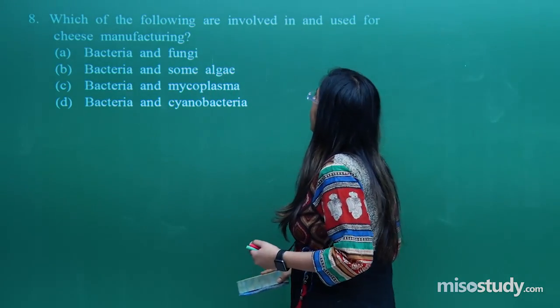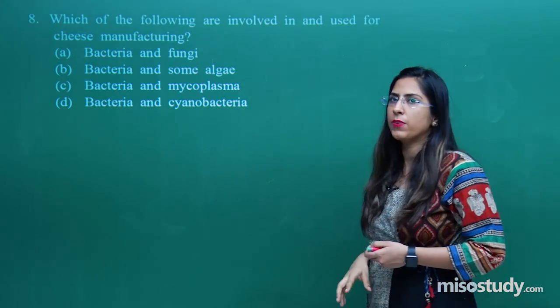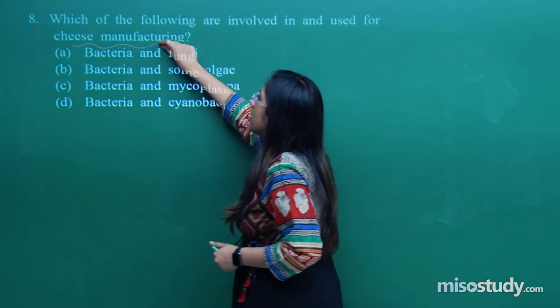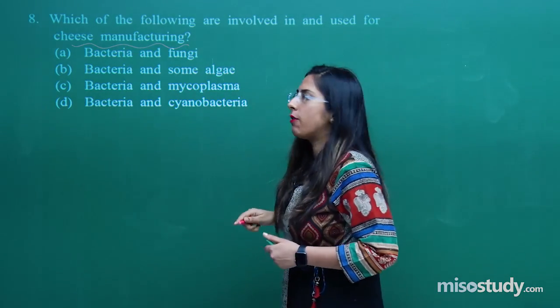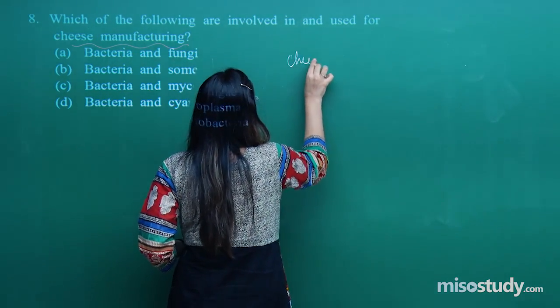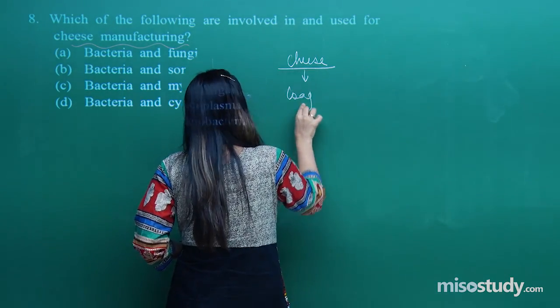Which of the following are involved in and used for cheese manufacturing? In cheese, what happens is that coagulation of casein protein occurs.